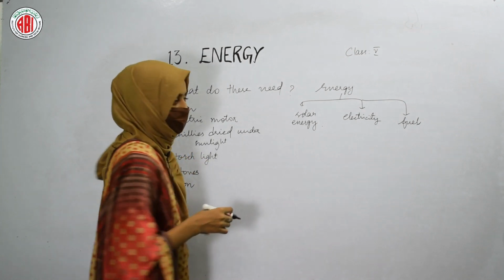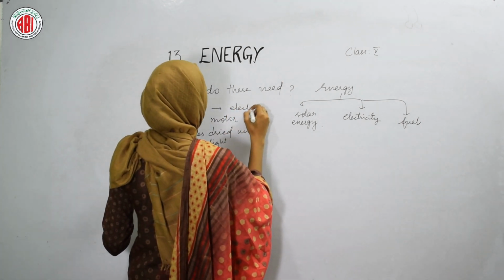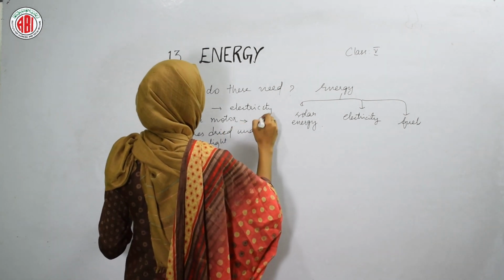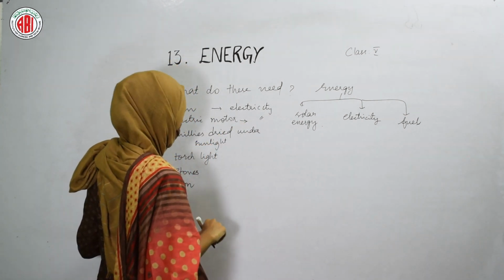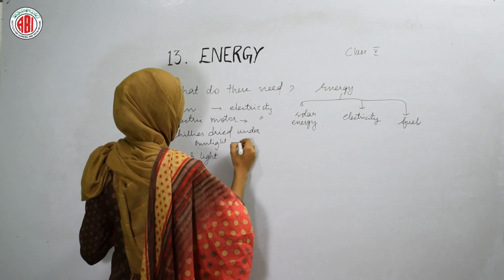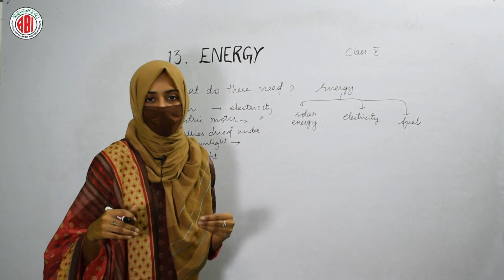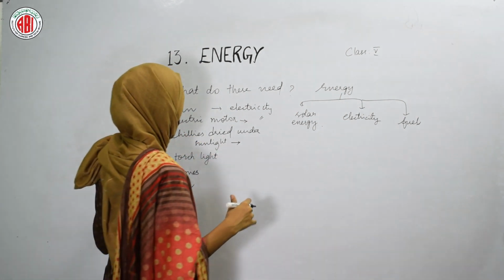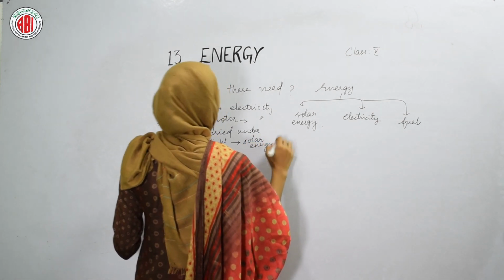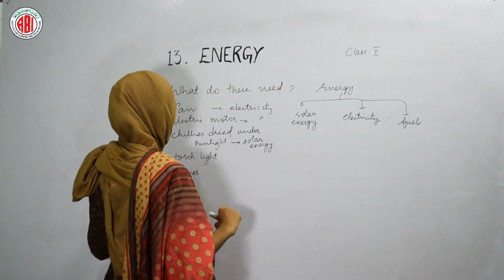So here the fan is present. The rotation of the fan takes place only when the electricity is present. So it requires electrical energy. Without electricity it doesn't work. Likewise, the electric motor also requires electrical energy to show its operation and also to show its movement. And when you see the chilies, they are kept under the sunlight. So sunlight helps in drying these chilies. So here, which type of energy is required? As the energy is getting from the sunlight, we call this kind of energy solar energy. So solar energy is required to dry the chilies that are kept under the sunlight.